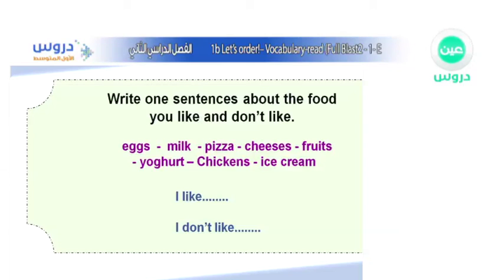Okay, so I can say, I like, well, of course we all do. I like pizza, but I don't like, let's say, for example, fruits. Hopefully you all love fruits and don't like pizza, because fruits are healthy and good for you. So that's the sentence.